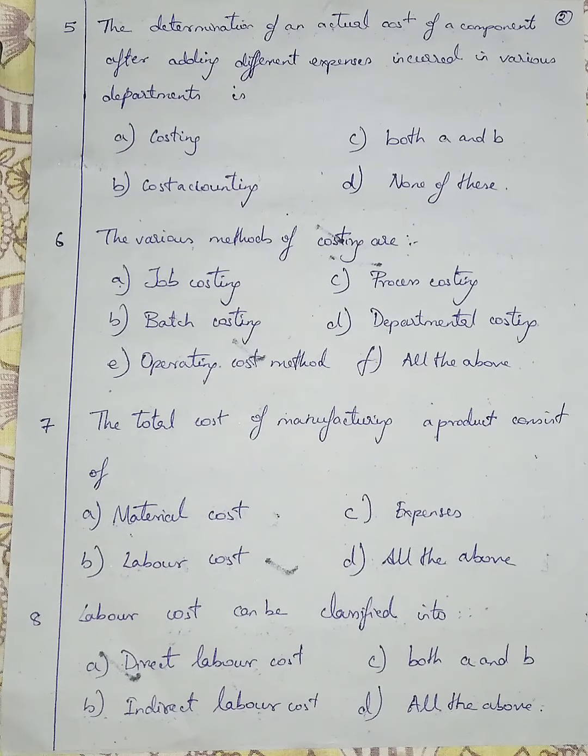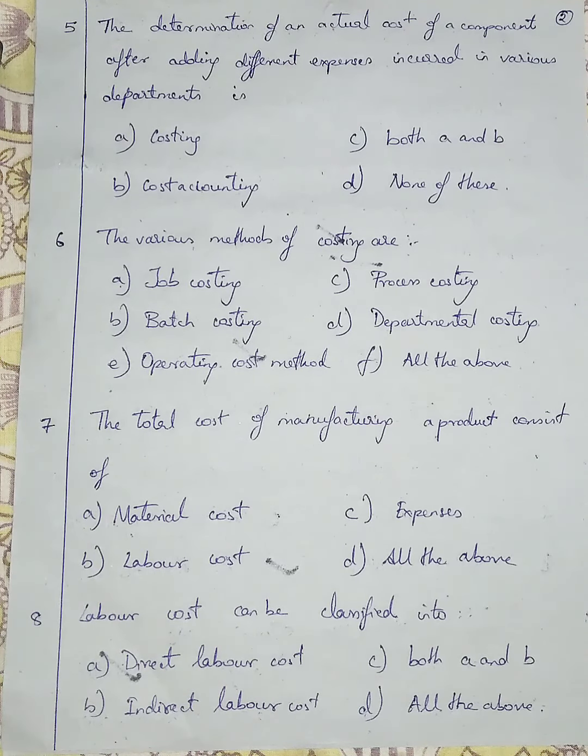Question number 5. The determination of an actual cost of a component after adding different expenses incurred in various departments is called: A, costing; B, cost accounting; C, both A and B; and D, none of these. The determination of actual cost of a component after adding different expenses incurred in various departments is called costing, cost accounting. Option C is given as both A and B, and option D is given as none of these.